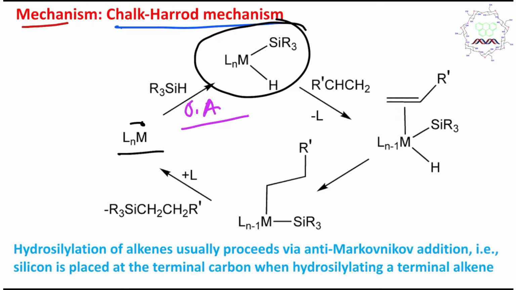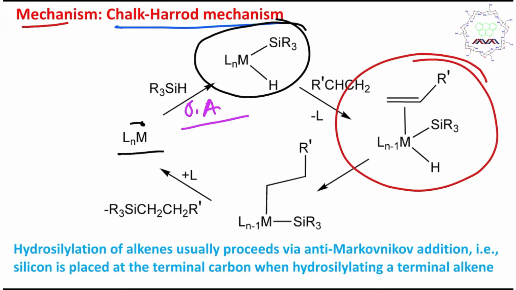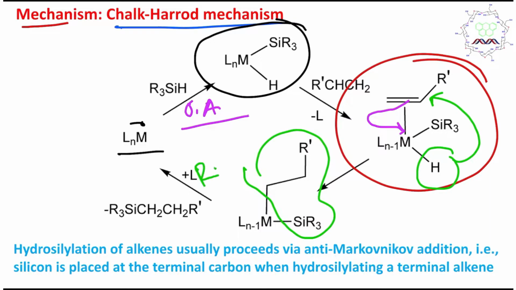Similar chemistry: the alkene will bind to this metal center in this way. In the next step, this hydride will be transferred to the metal center, and after that there will be a sigma bond formation between metal and alkene. The last step is, students, reductive elimination.